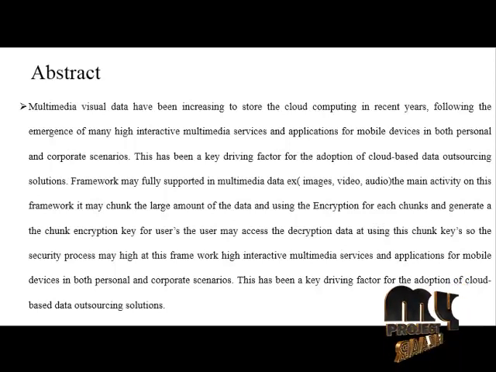The main activity in this framework is to chunk the large amount of data, use encryption for each chunk, and generate a chunk encryption key. The user may access the decrypted data using the chunk keys. So the security of the process is high in the framework for highly interactive multimedia services and applications for mobile devices, in both personal and corporate scenarios. This has been the key driving factor for the adoption of cloud computing based data outsourcing solutions.